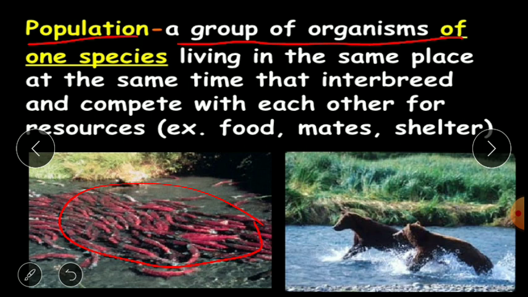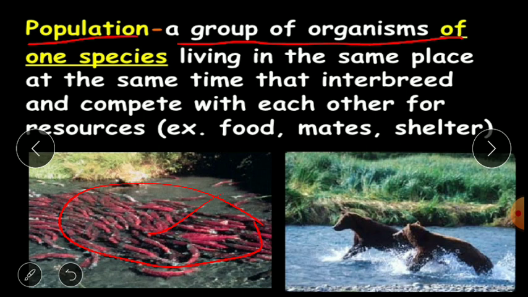You cannot call a group of different species a population. A species is an individual which is structurally and functionally similar and can interbreed to produce fertile offspring. For example, all human beings are a single species. All these fishes shown here belong to a single species.